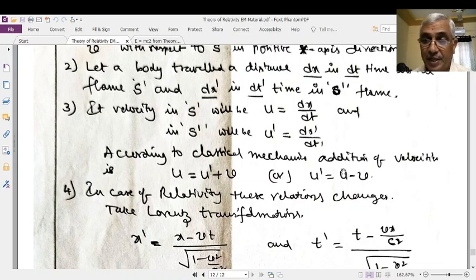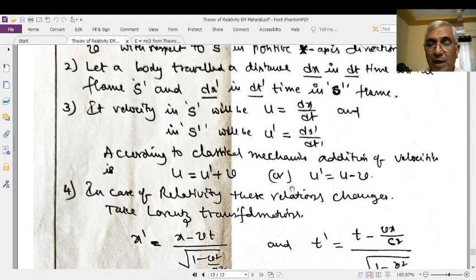This is the velocity measured by the rest frame, and this is the velocity measured by the moving frame. Therefore, u prime is equal to u minus v. Or if you want u, it will be u prime plus v.